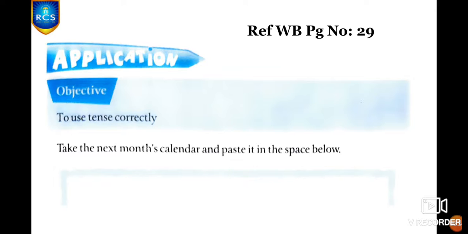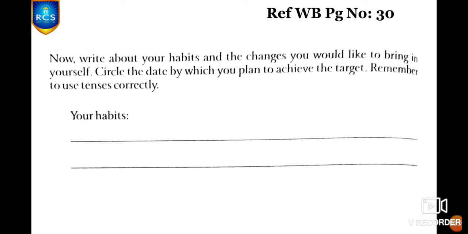Take the next month's calendar and paste it in the space below. You have to take the next monthly calendar. You can take printouts or you can have it in your home, right? That also you can paste it here. And now write about your habits and the changes you would like to bring in yourself. Circle the date by which you plan to achieve the target. Remember to use tenses correctly.